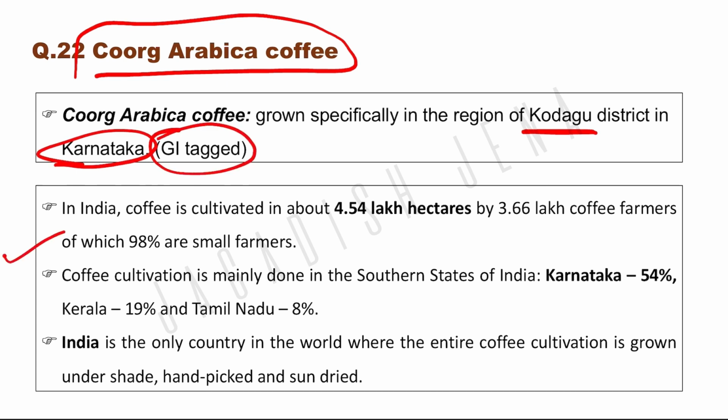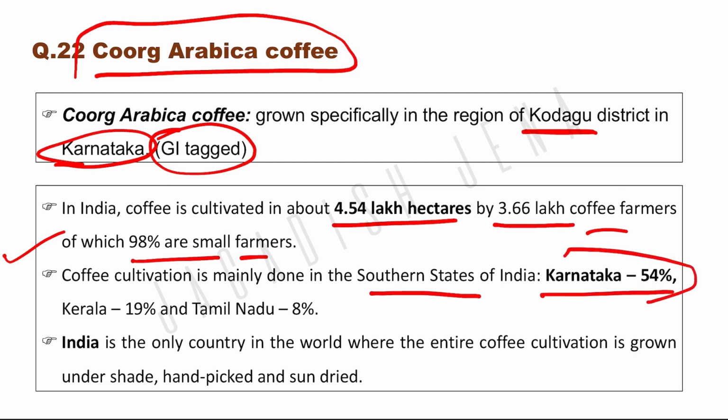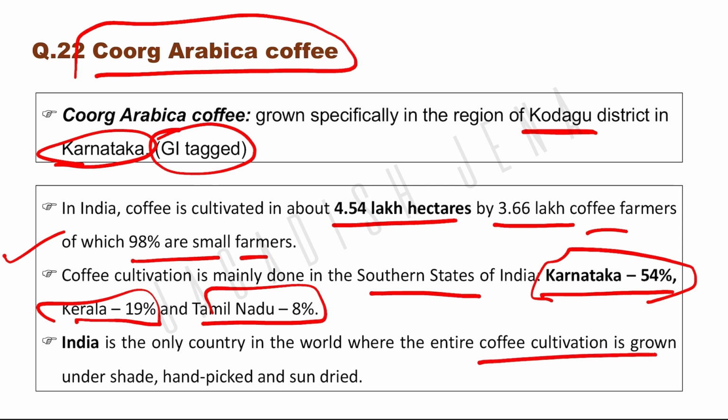In India, let us learn some information about coffee. Coffee is cultivated around 4.54 million hectare by 3.66 lakh coffee farmers, of which 98% are small farmers. Coffee cultivation is mainly done in southern states of India, like Karnataka contributing the maximum 54%, Kerala 19%, Tamil Nadu 8%. India is the only country in the world where the entire coffee cultivation is grown under shade, hand-picked and sun-dried.